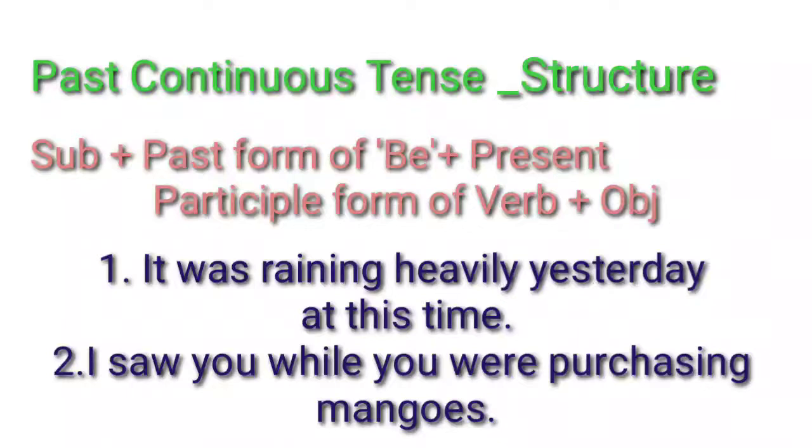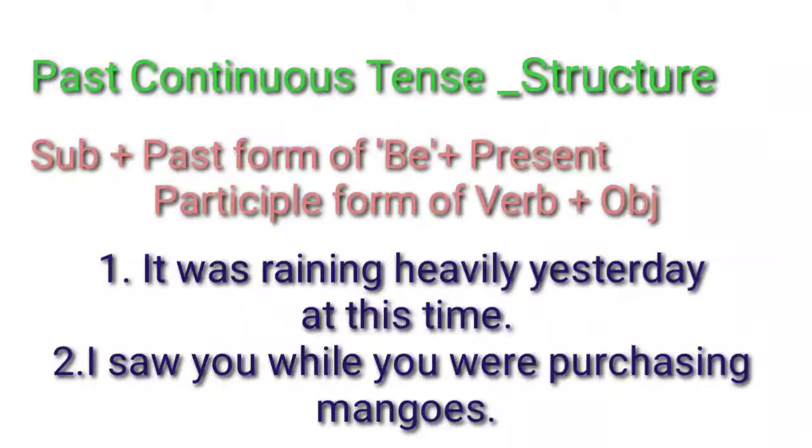But here two keywords are there. One is yesterday, the second phrase is at this time. So, it was raining heavily yesterday at this time. By this you can understand the process was going on yesterday at this point of time. So these are the keywords which enable you to understand.